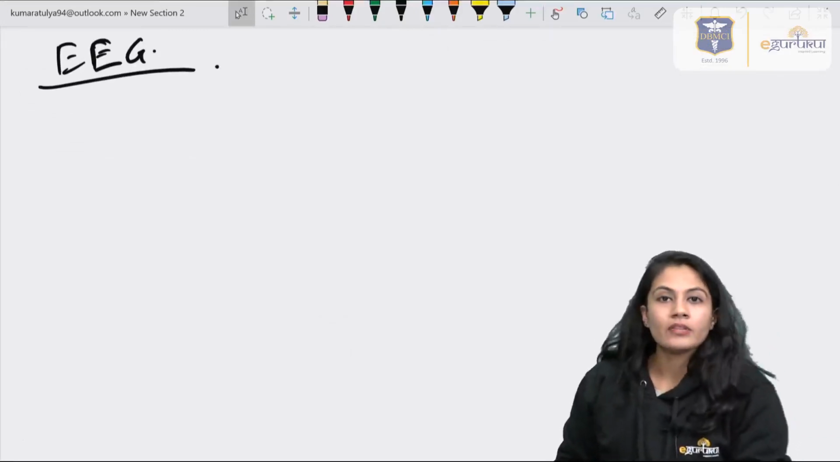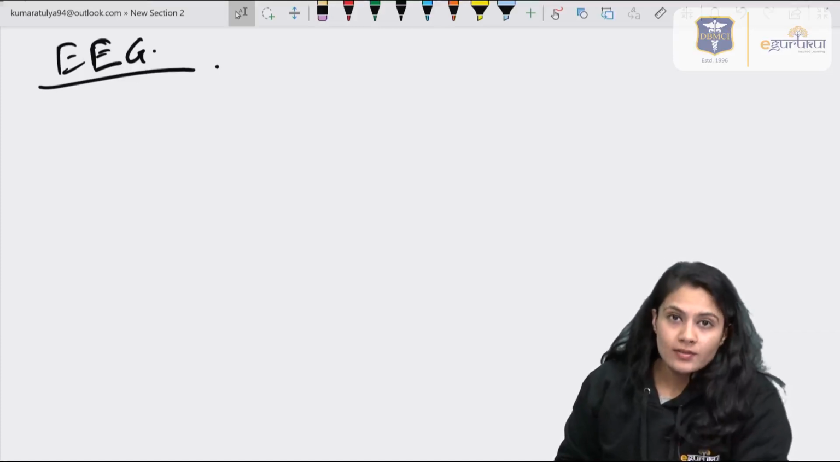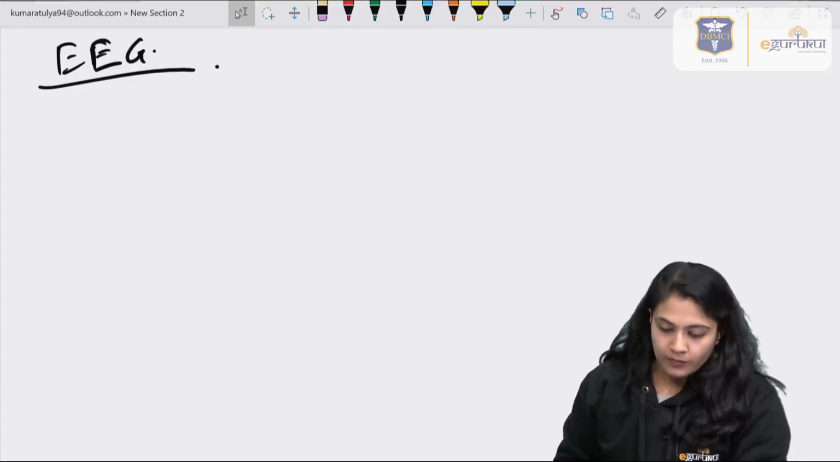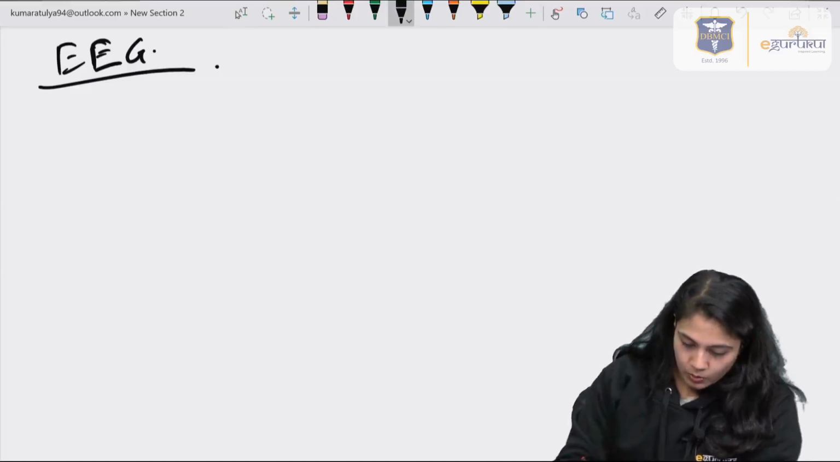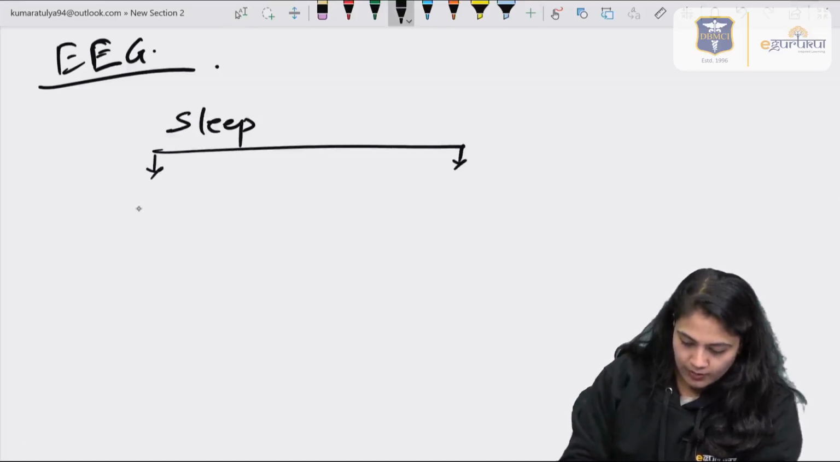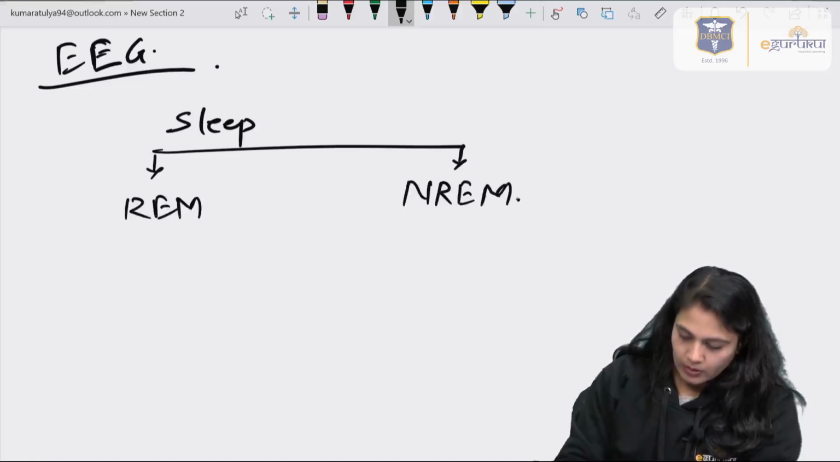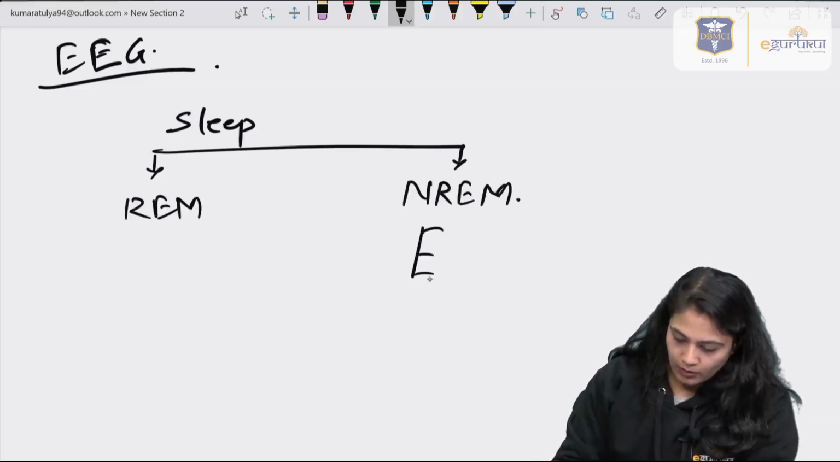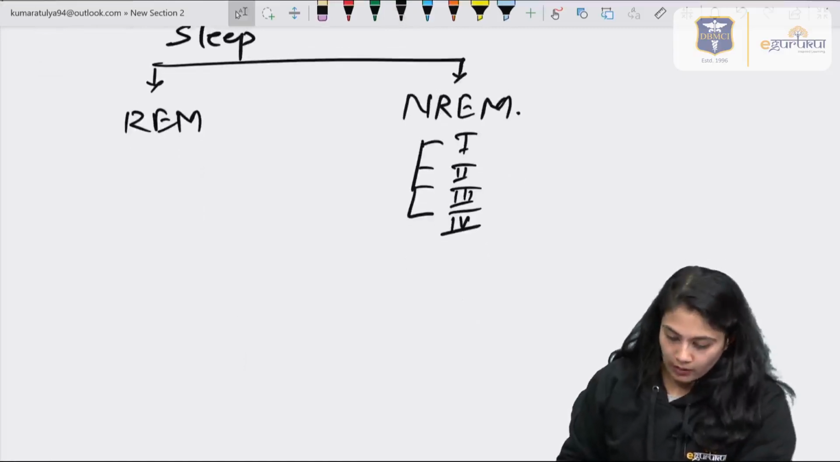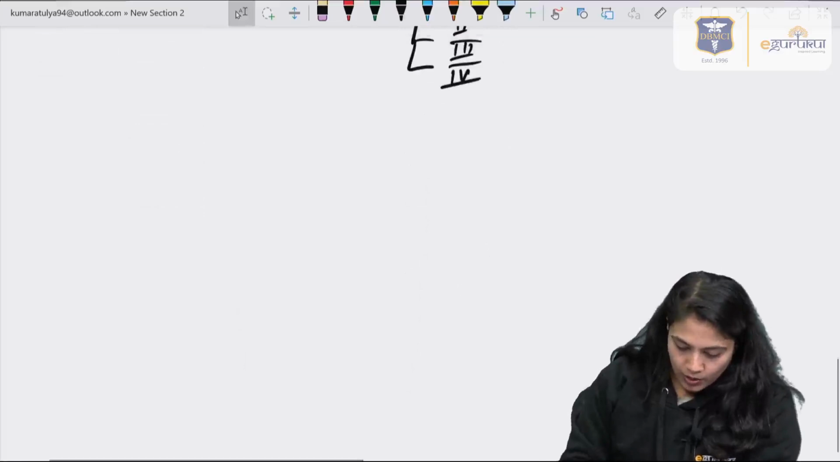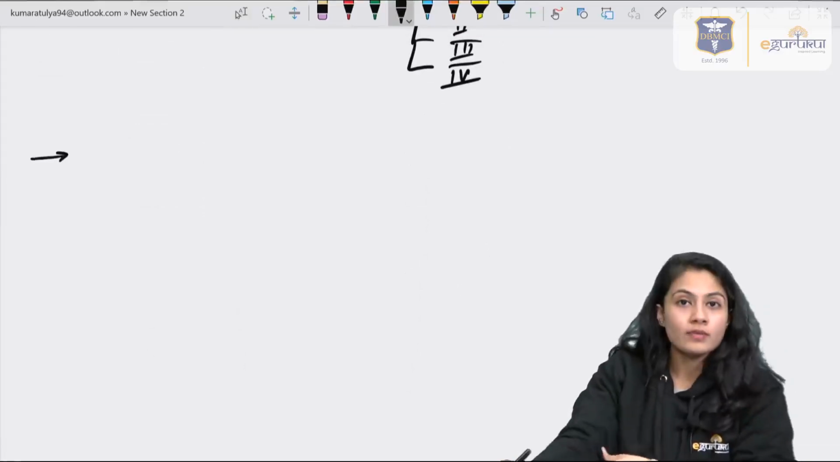And they do have different hallmarks for different stages, so that we can know if the patient is in a particular sleep stage, right? So for that, we divide sleep into two phases, that is REM and NREM. NREM is further divided into 4 stages: NREM 1, NREM 2, NREM 3 and NREM 4. Let's talk about them one by one and their waves.